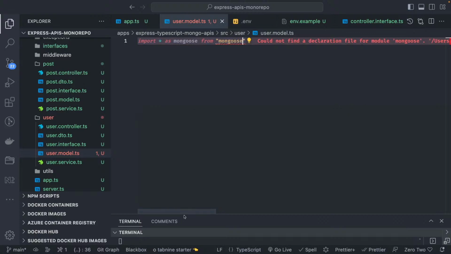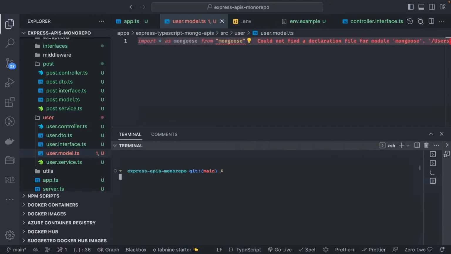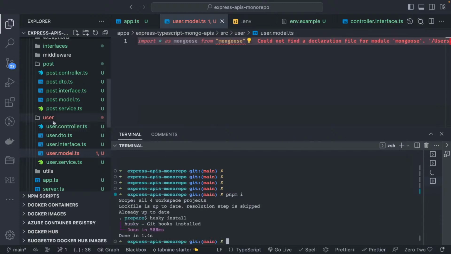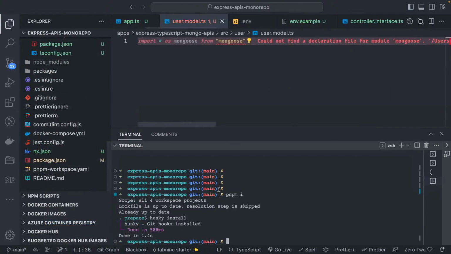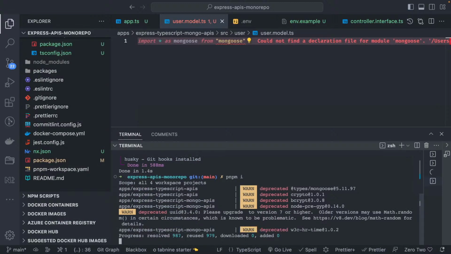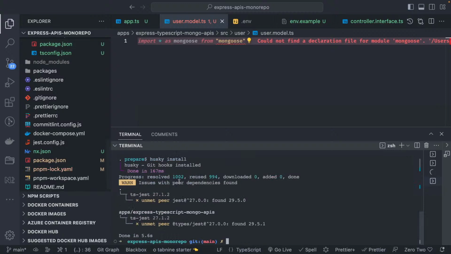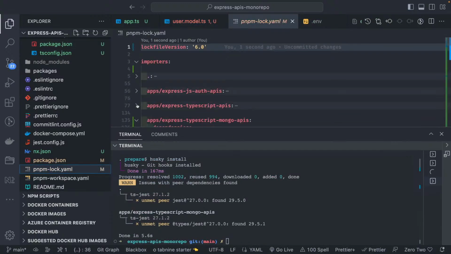Maybe I will just do the PNPM install at the root. Or I will delete this log file. Okay, the PNPM log file contains all the dependencies for all the projects.